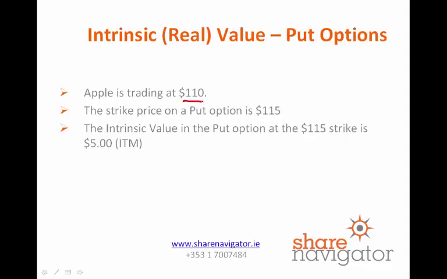If Apple is trading at 110, and let's imagine the strike price of a put option was 115, the intrinsic value in the put option at the 115 strike is $5. So let's talk this through logically. A put option is the right to sell shares at an agreed date in the future. So if we bought the right to sell Apple at 115, when the shares are only trading at 110, that means we've a $5 advantage. So that means that anyone who's selling us this put option contract would want at least $5. Otherwise, why would they do it? It doesn't make any sense for them.